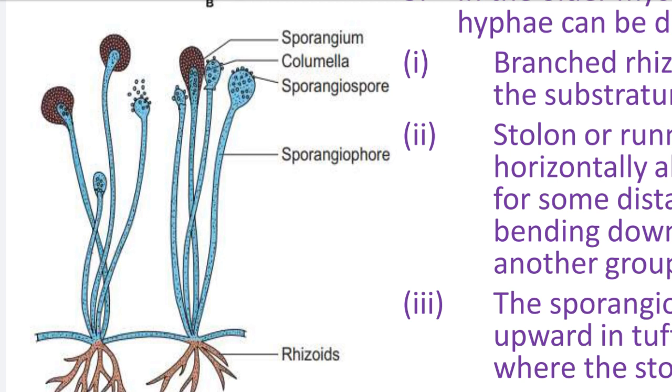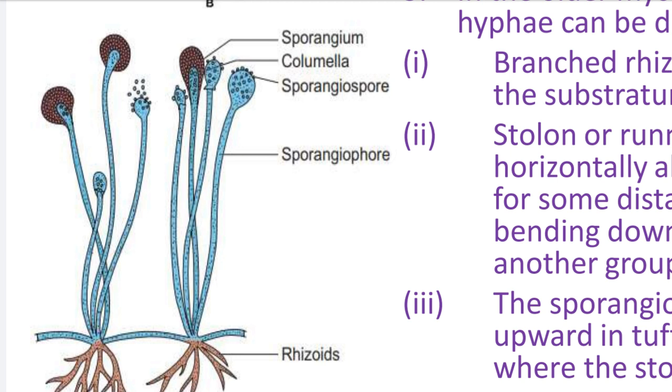Then another point is the columella. Another part of the sporangiophore or sporangium is the columella. How can we define the columella? The definition of the columella is that the elongated part of the sporangiophore in the sporangium is called the columella.